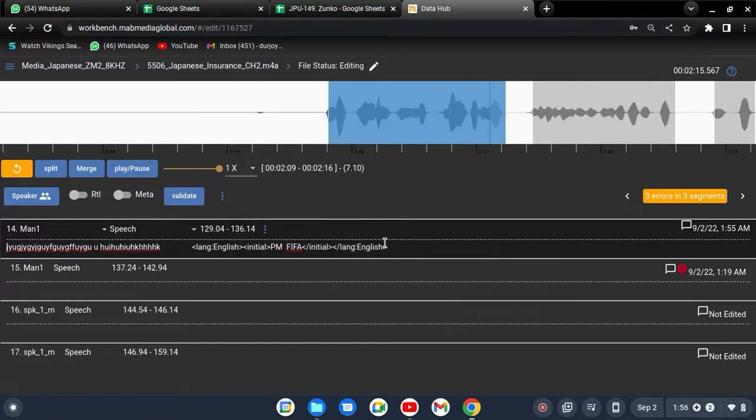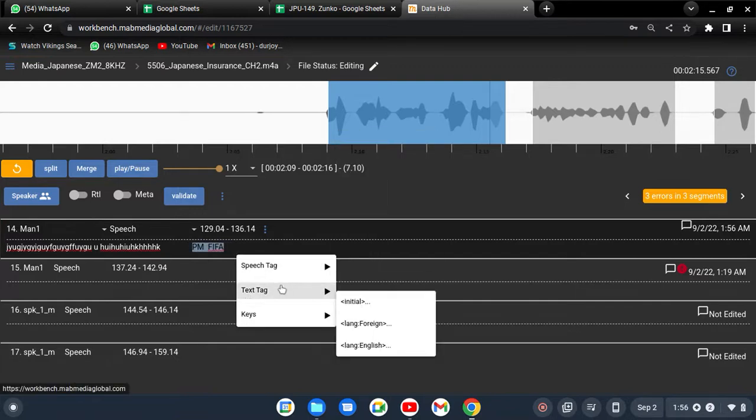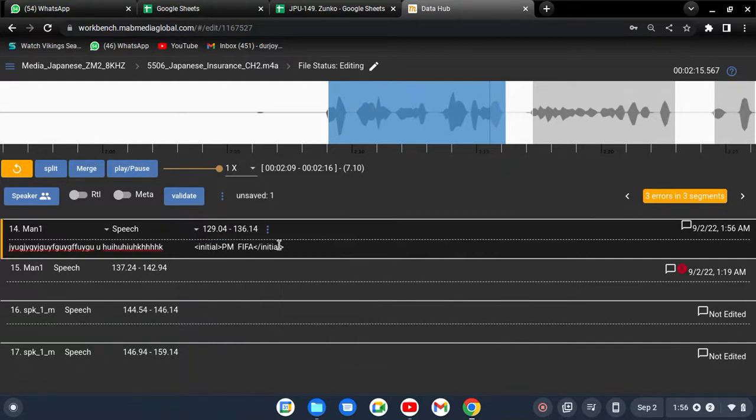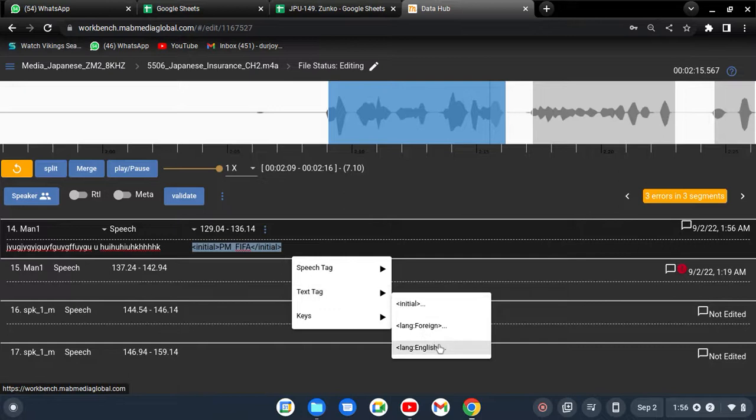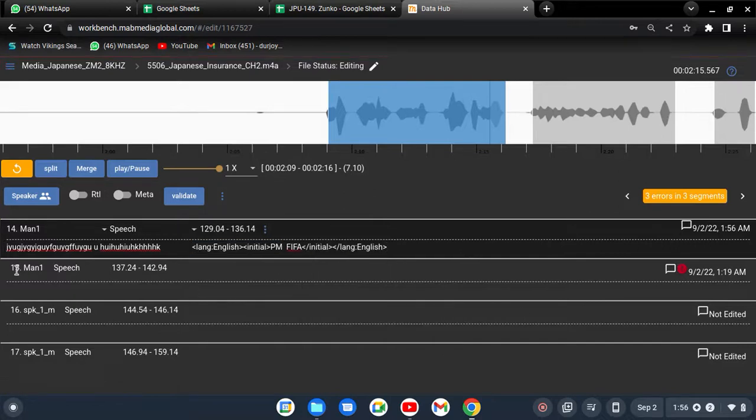So let me say it again from the beginning. If you find any kind of short form or any kind of initial word, you have to write it down as a capital. After that, select it, go to the text tag, and mark it as initial. Because those are English, select along with the initial tag, release your mouse, go to the text tag, and mark it as an English tag. That's the thing for the initial words.